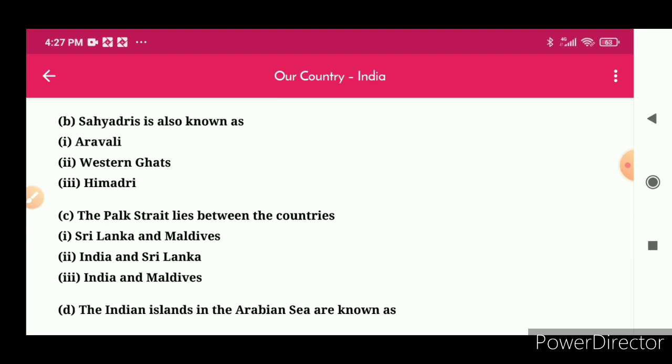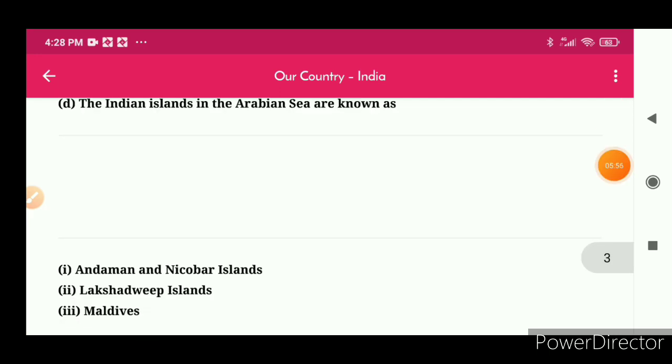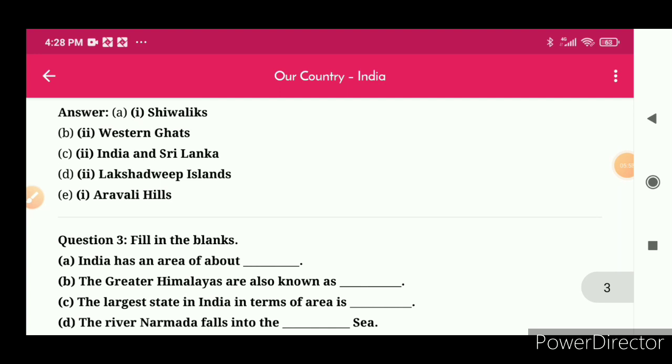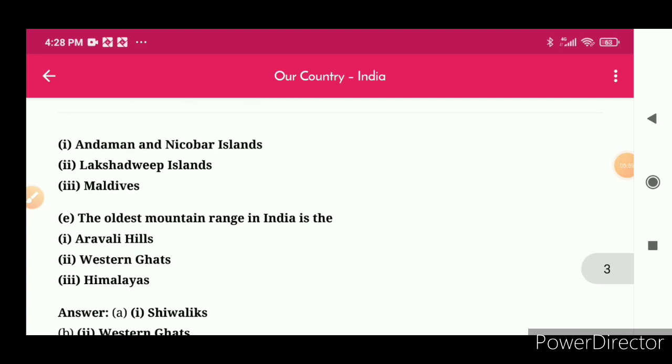C. The Palk Strait lies between the countries: options are Sri Lanka and Maldives, India and Sri Lanka, India and Maldives. Answer is India and Sri Lanka.